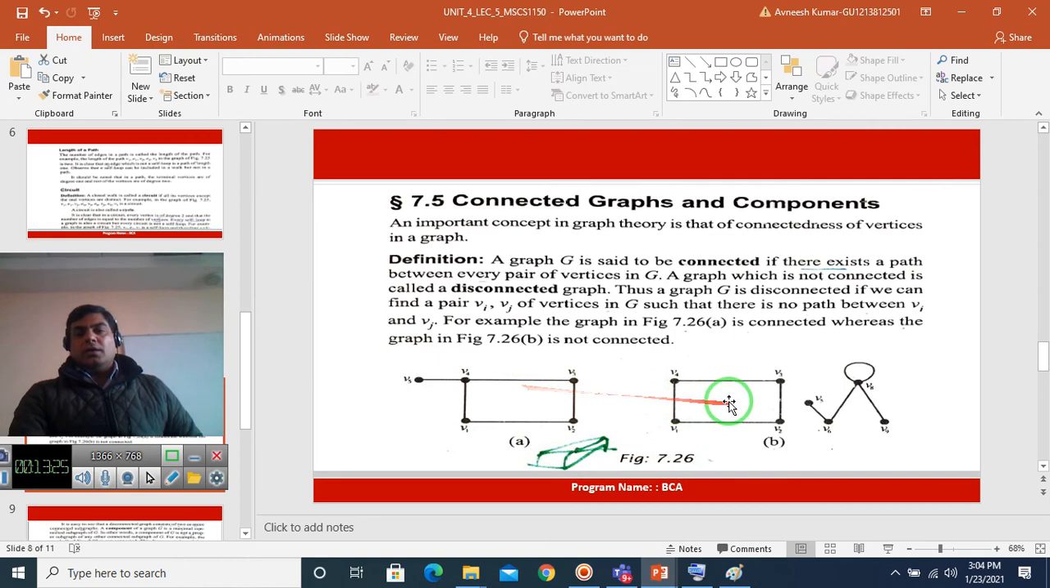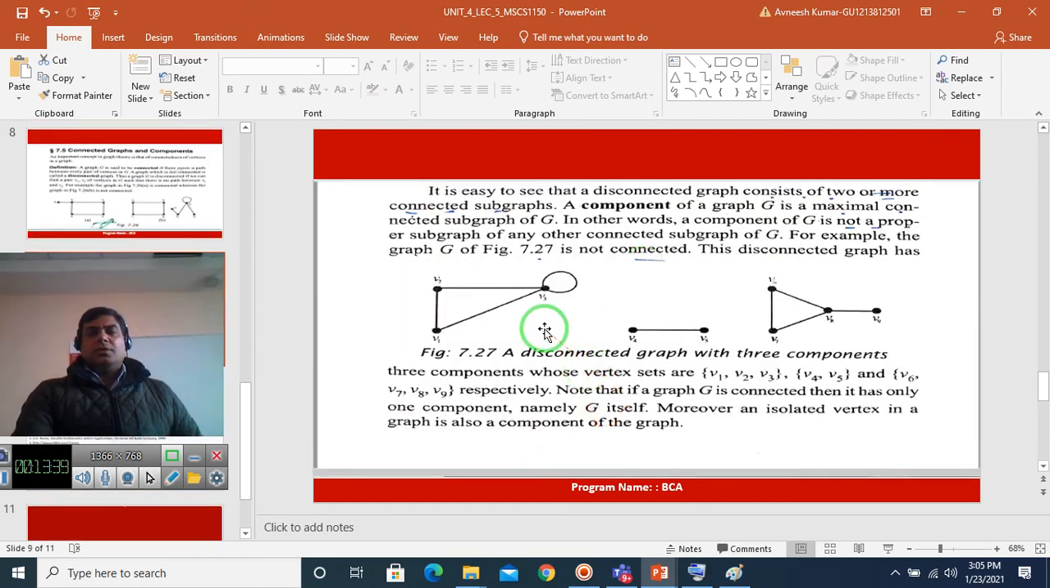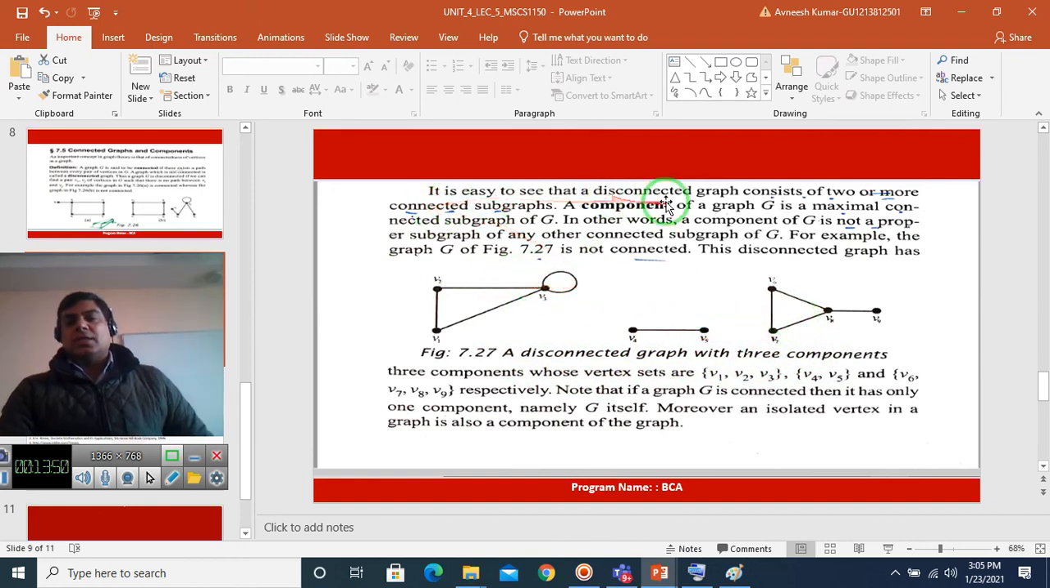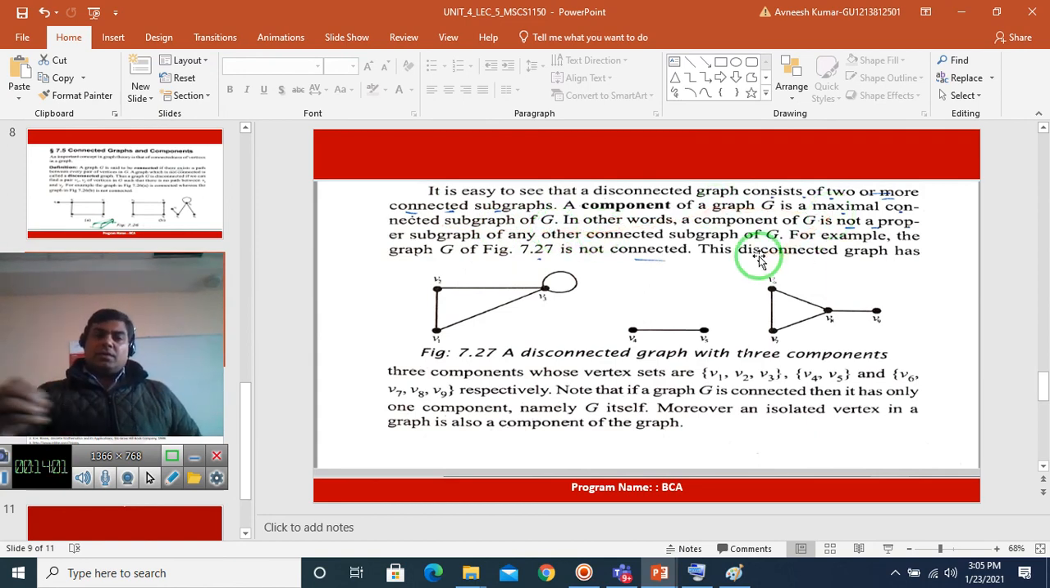So in this graph 1, 2 and 3 components are here. They are each themselves connected, but they are not connected with each other, so these are called components. So this graph is a disconnected graph with 3 components. It is easy to say that a disconnected graph consists of 2 or more connected subgraphs. A component of the graph is a maximal connected subgraph of G. Maximal connected means that the maximum number of edges should be connected with each other.